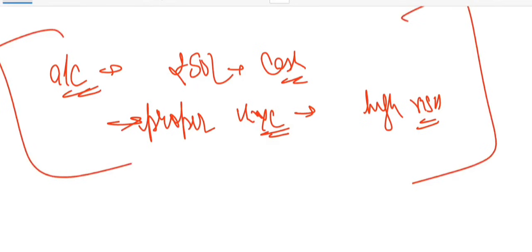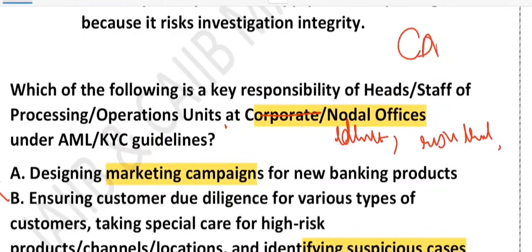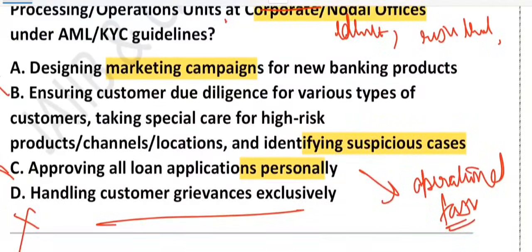So what we learned? Customer due diligence. This process is called CDD, customer due diligence, right? It applies for all customers, with extra care for high risk products, channels and locations. And they have to detect suspicious transactions for review. So the next time you think compliance is just paperwork, remember, they are the watchdog keeping the system clean.